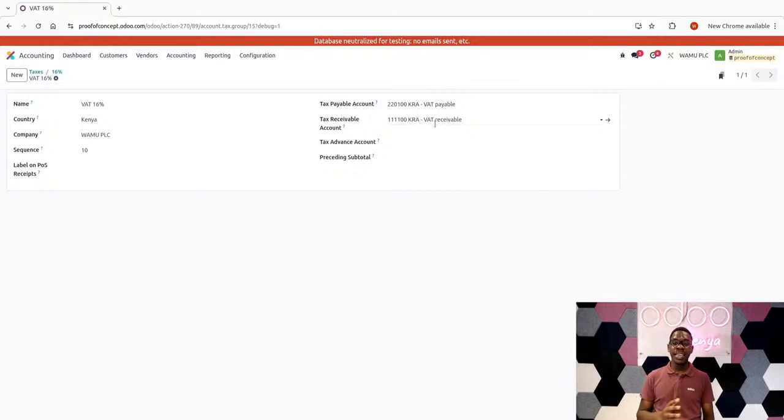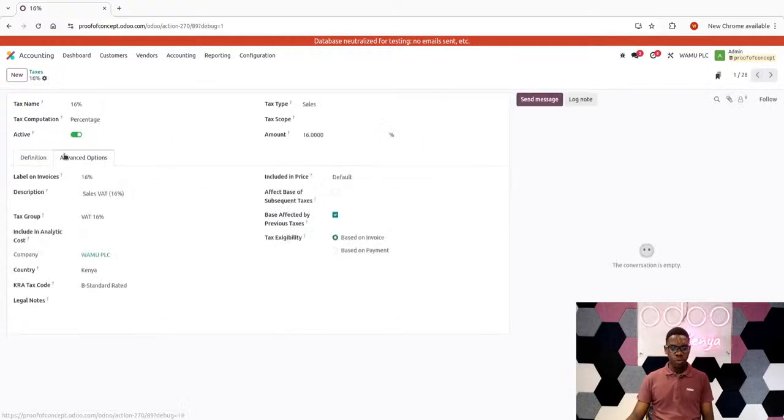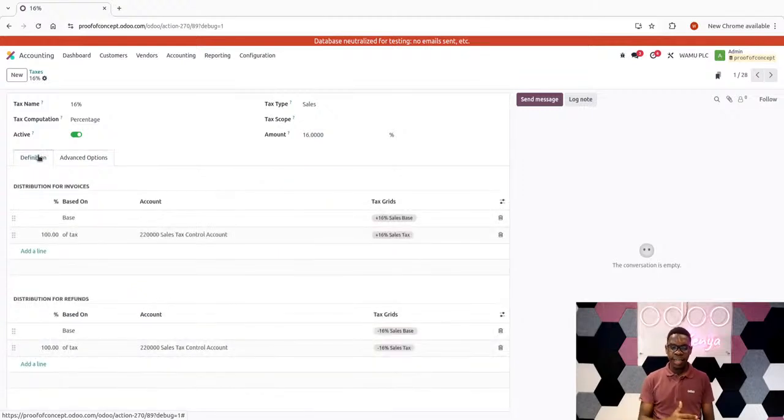This simply means that in the event I close my periods, the system would be in a position to evaluate all the taxes in that tax group, then evaluate whether I'm in a position to claim tax or I'm in a position to submit tax. So if I'm in a position to claim, the results will be put in a tax receivable account. But if I'm in a position to pay, or rather submit, as the right terminology is, then it will be put in the tax payable account. Those are just a few things you're supposed to ensure you understand clearly, especially for people who have a localization.